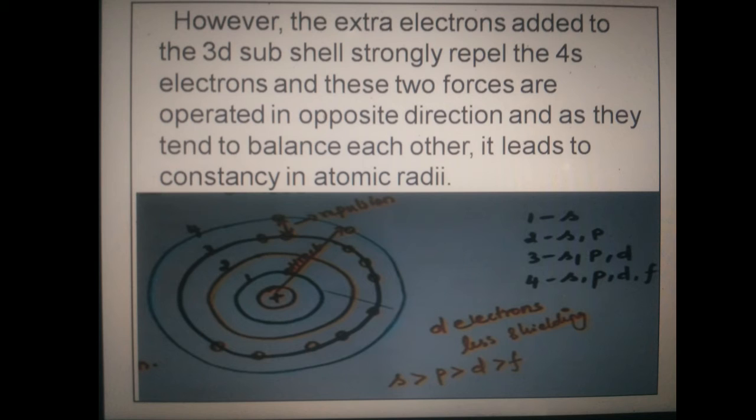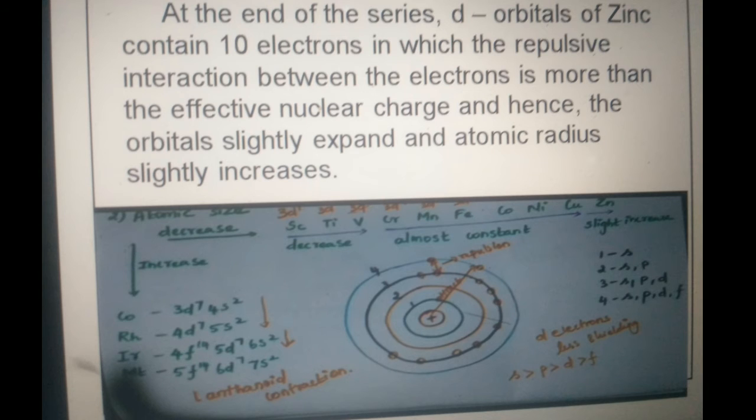However, the extra electron added to the 3d subshell strongly repels the 4s electrons, and these two forces operate in opposite directions. As they tend to balance each other, it leads to constancy in atomic radii. At the end of this series, the d orbital of zinc contains 10 electrons, in which the repulsive interaction between the electrons is more than the effective nuclear charge, and hence the orbitals slightly expand and the atomic radius slightly increases.